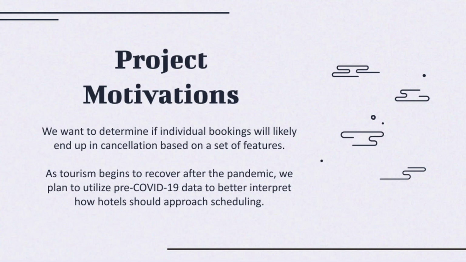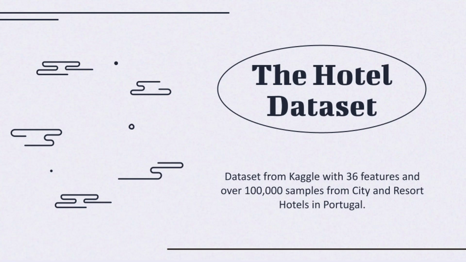In addition, we looked at pre-COVID-19 data because tourism is finally beginning to recover. So using pre-COVID-19 data will help us interpret how hotels should approach scheduling in the future. The dataset that we used came from Kaggle, and originally it had 36 features and 100,000 samples before pre-processing, and each sample came from city or resort hotels from Portugal.